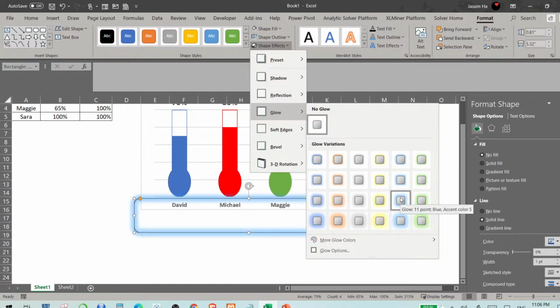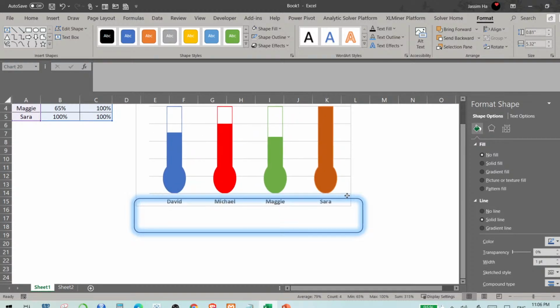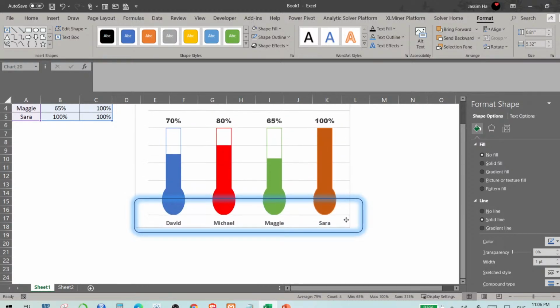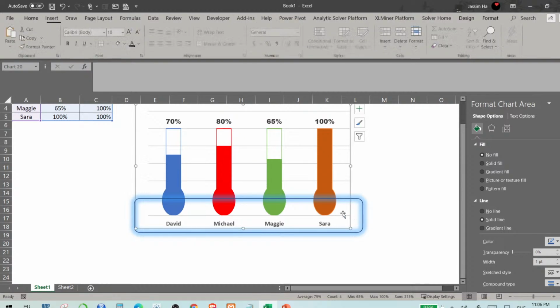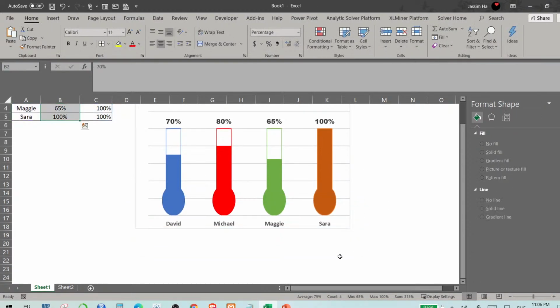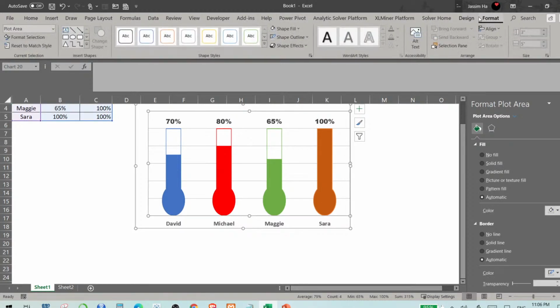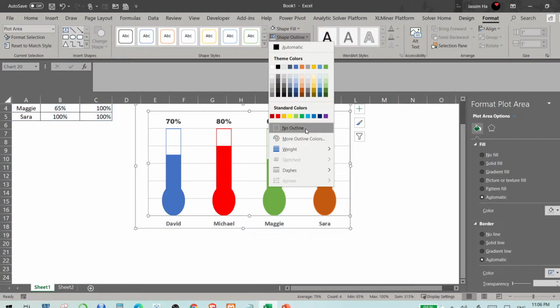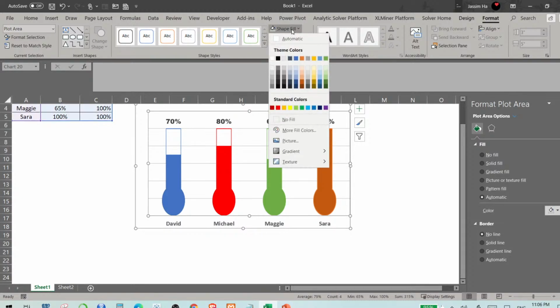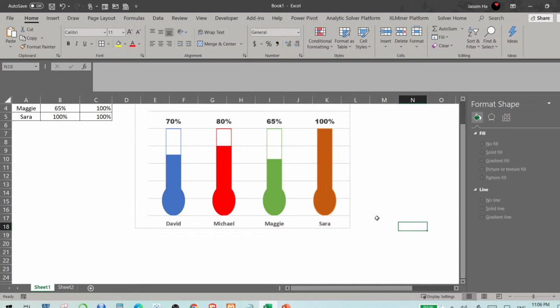Maybe glow might look better. Or this. Let's make it glow. I don't think so. Glow is looking nice. So I'll just remove that. And format, shape fill.